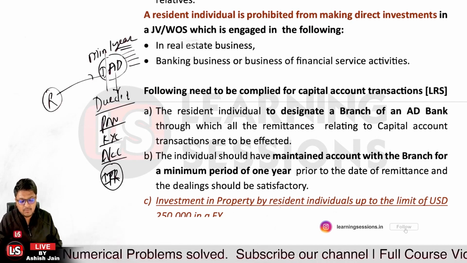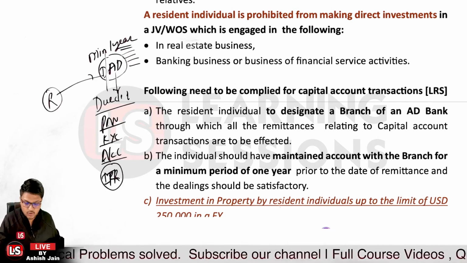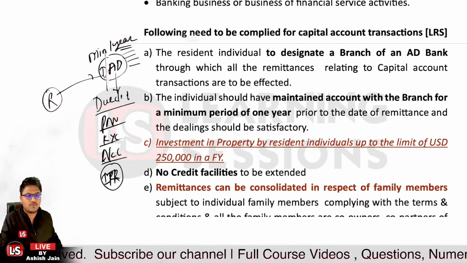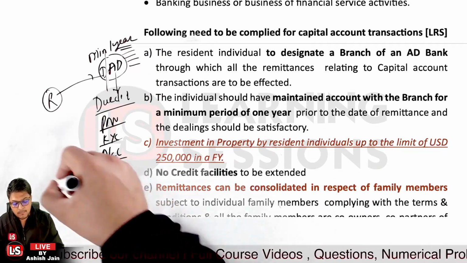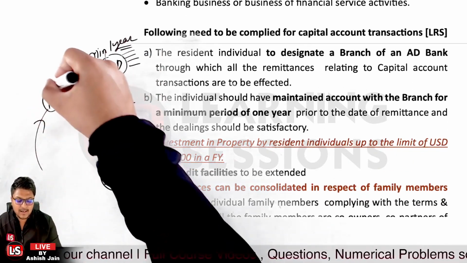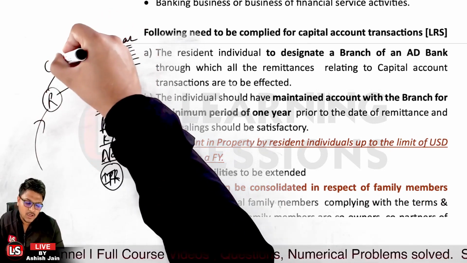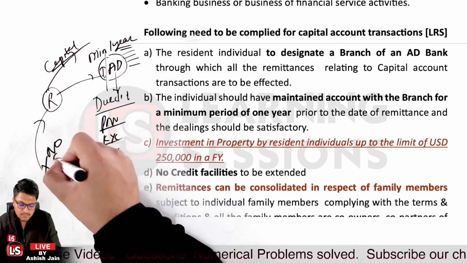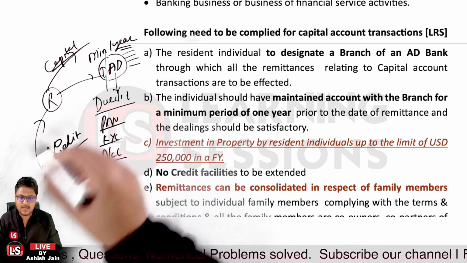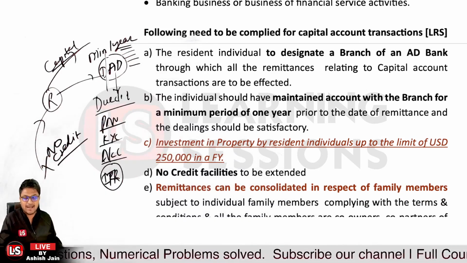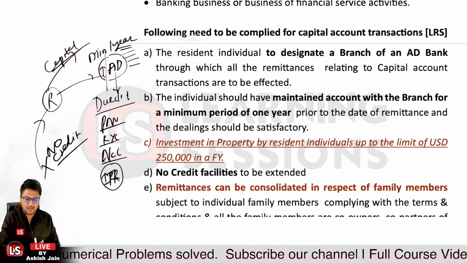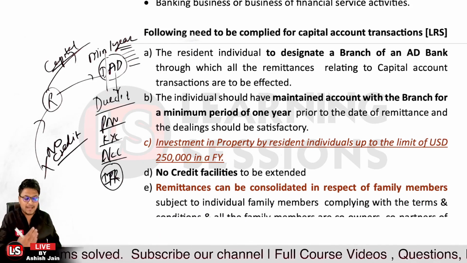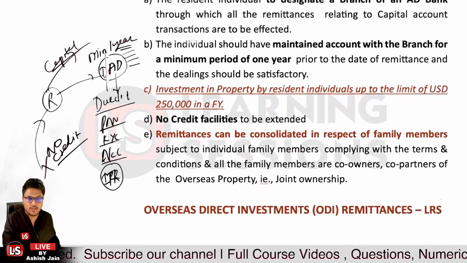The remittance made for purchasing property must be within the aggregate limit of 2,50,000 USD per financial year. And further, to support the capital account transaction, no credit must be given. That must be kept in mind. Remittances can be consolidated in respect of family members, subject to the individual family members complying with the terms and conditions. That can be consolidated. Okay.